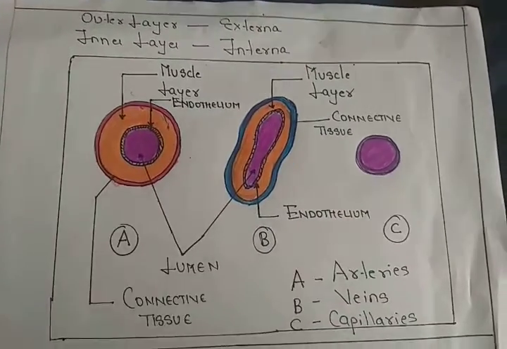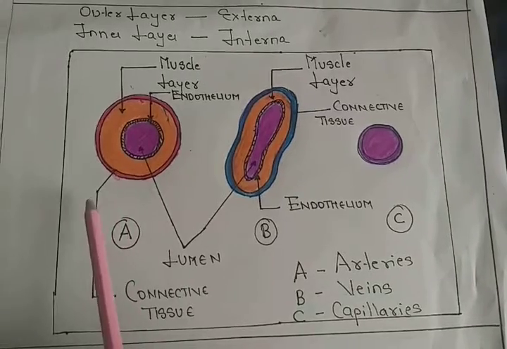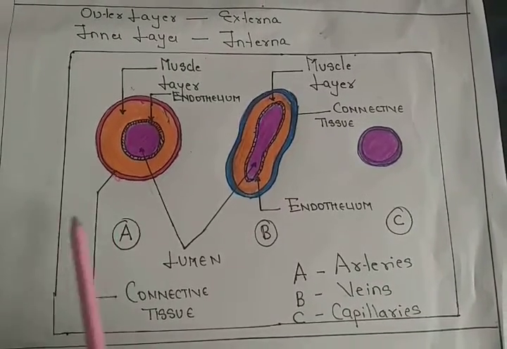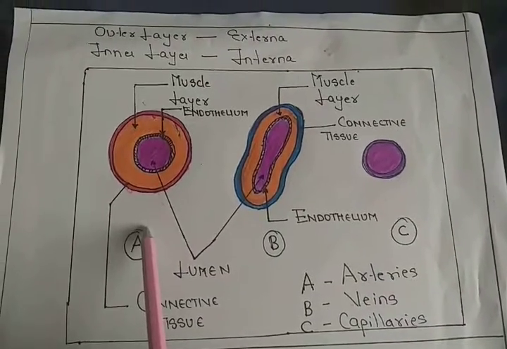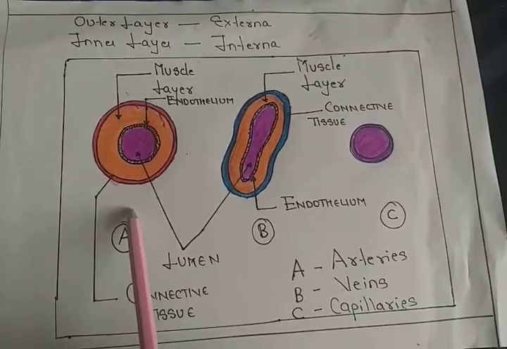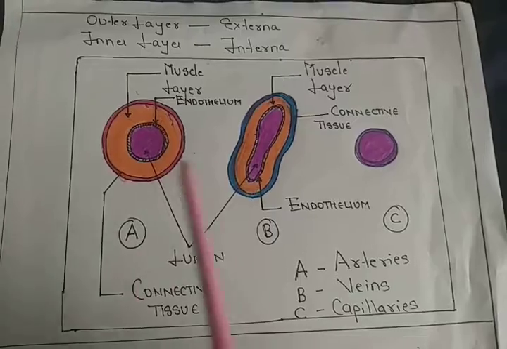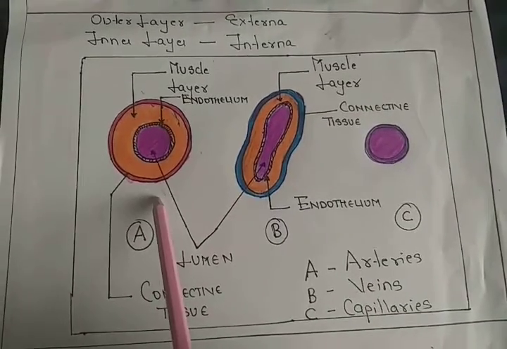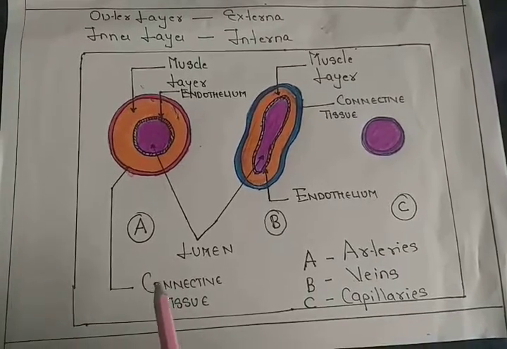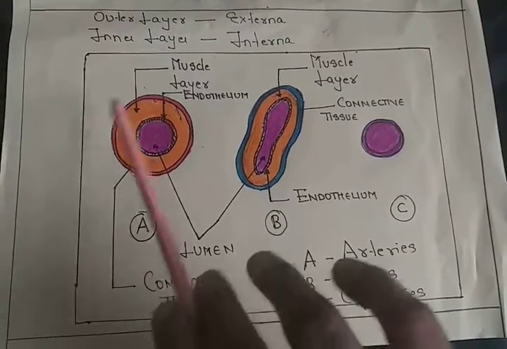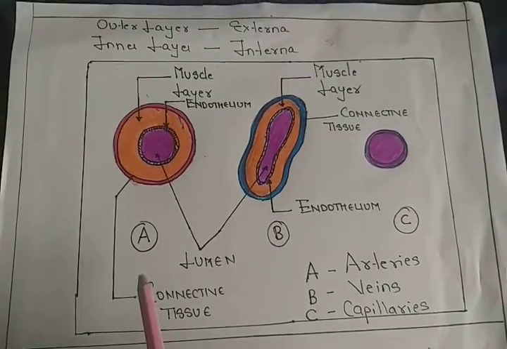Now, as far as arteries are concerned, arteries are the blood vessels that arise from the heart. They carry the blood from the heart to all the parts of the body. They have minute branches, and these minute branches of arteries are called arterioles. The pressure of blood in the artery is very high, so the wall of the artery is much more elastic and thicker as compared to veins.